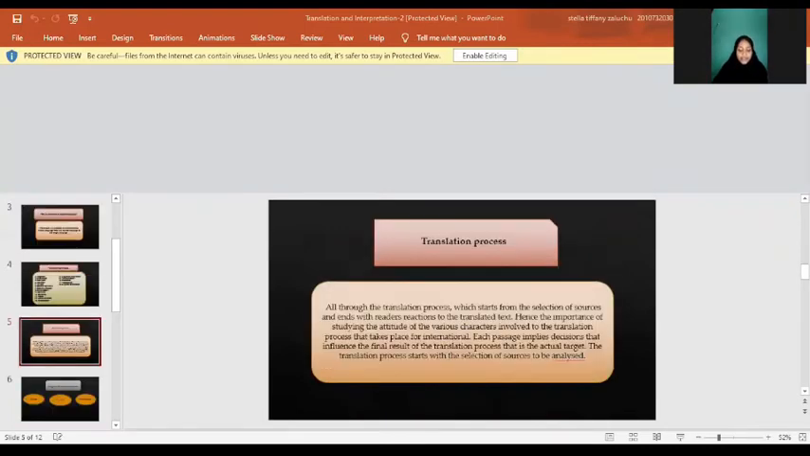Next, the translation process. All through the translation process, which starts from the selection of the source and ends with the reader's reaction to the translated text. Hence, the importance of studying the attitude of the various characters involved in the translation process that takes place internationally. Each passage implies decisions that influence the final result of the translation. That is the actual target. The translation process starts with the selection of sources to be analyzed.